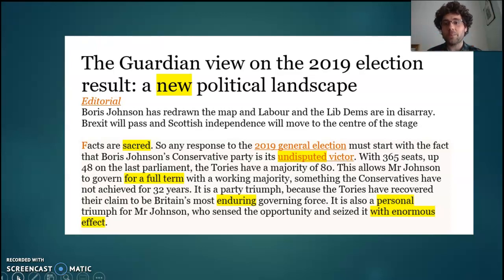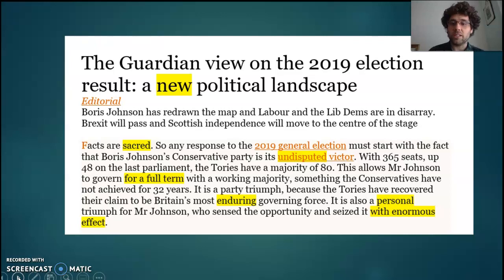This has just happened, but also that this is a significant change in the world. The world now is different to how it was even a few hours ago. Okay, things are fundamentally changed. Facts are sacred. Okay, evaluative adjective there. How important facts are. This implies that this newspaper is giving us the true facts. This newspaper, therefore, is also sacred and really important.